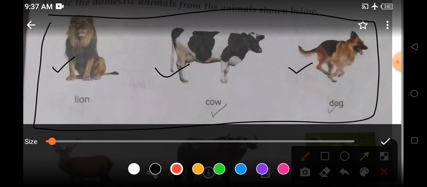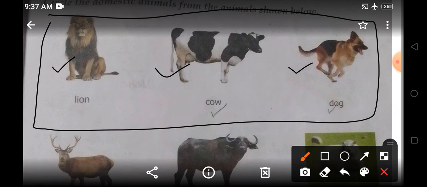Okay, children. So let us look at the next picture. The next picture is of cow. Now, can you find cow on your farm? Yes. Cow is a farm animal. Cow gives us milk, and when we drink milk we become strong. So cow is a domestic animal. So you will circle the cow.